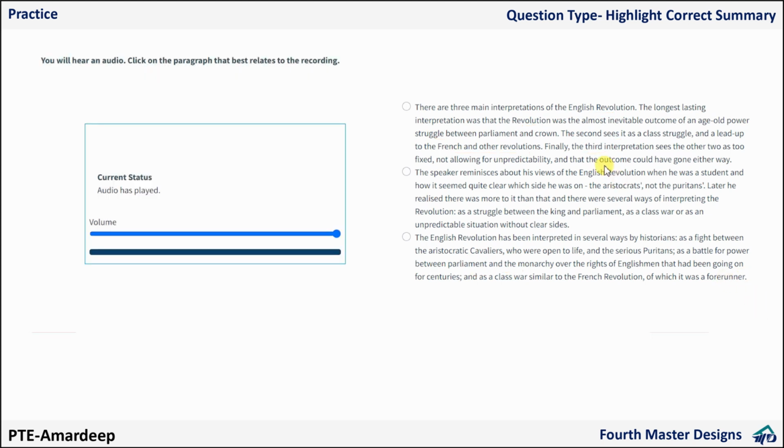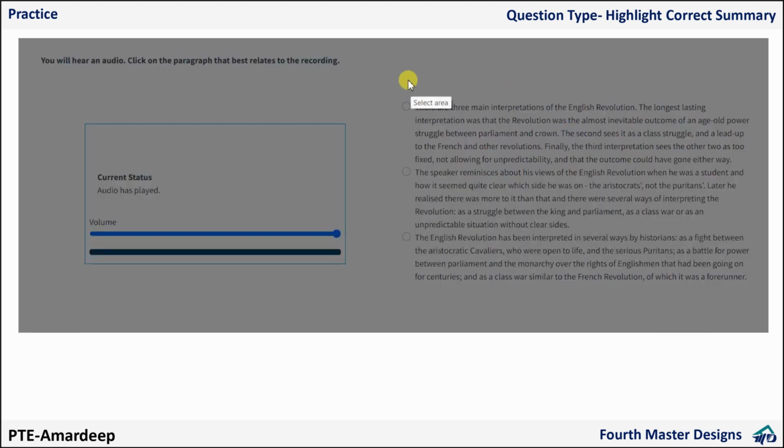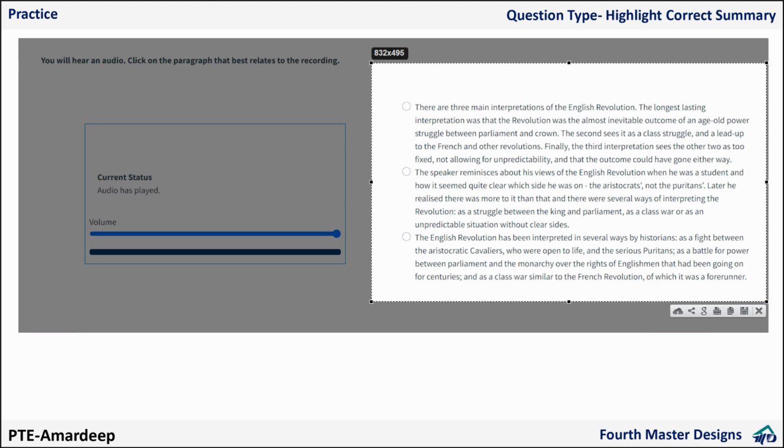So which one is the answer? Whatever I was listening to, I highlighted a few words. It's not that difficult. Just think about it. Now you see here, I'll explain. For the first 10-20 seconds, we heard about aristocrats, and then Cavaliers.